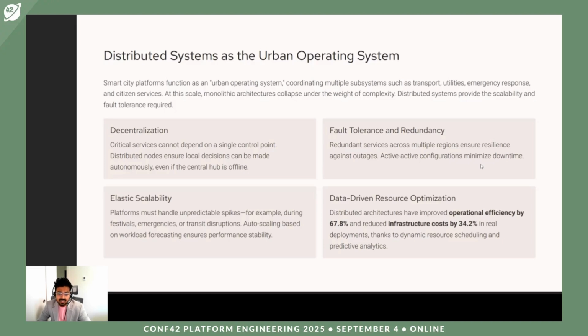Data-driven resource optimization. Distributed architectures have improved operational efficiency by 67.8%, and infrastructure cost has been reduced by 34.2% in real-time deployments. This is all thanks to dynamic resource scheduling and predictive analytics.